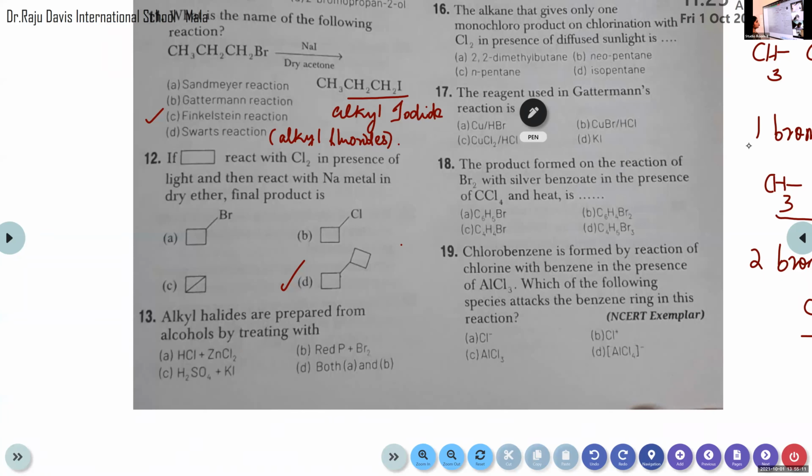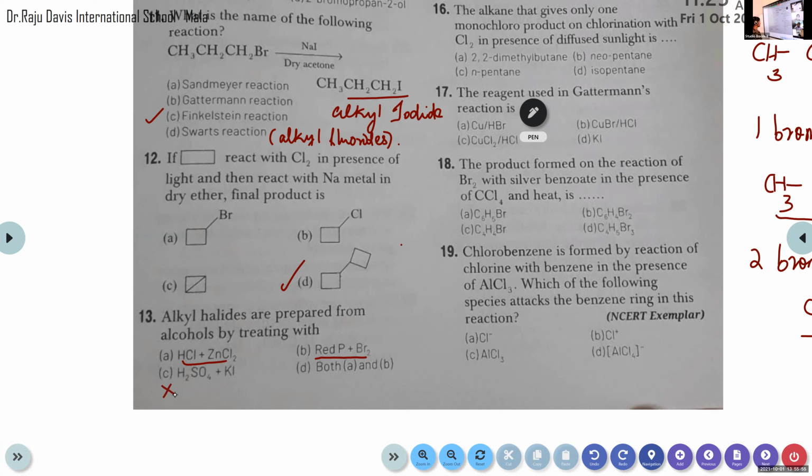What about the first one, HCl plus zinc chloride? Is this correct or not? Yes, correct. Because in the first reaction, ROH plus HCl in the presence of zinc chloride gives RCl plus H2O. So this one is included. Then what about B, red phosphorus plus Br2? Look at the fifth reaction. Here also alcohol reacts with red phosphorus in the presence of halogen to form alkyl halide. So this one is also included.